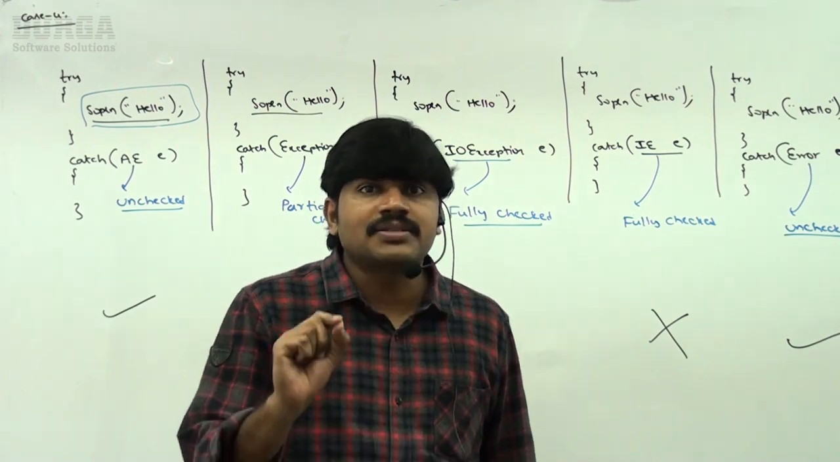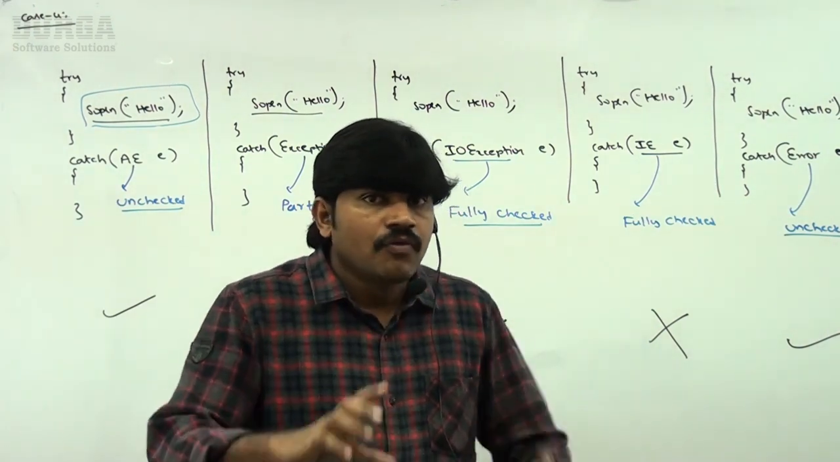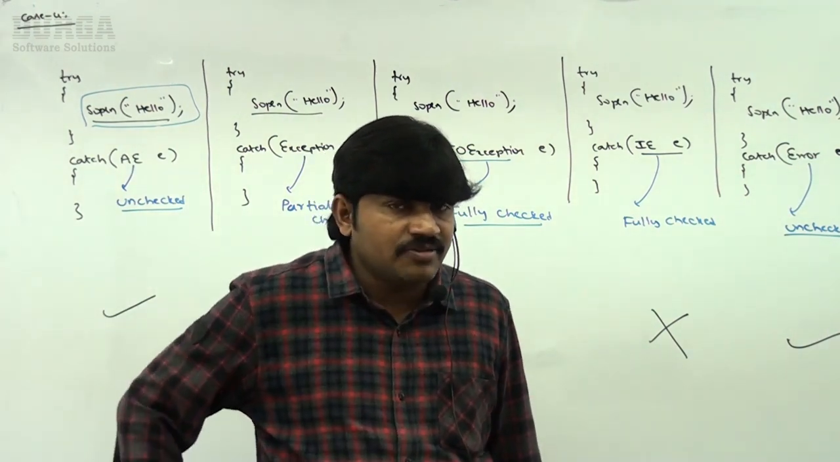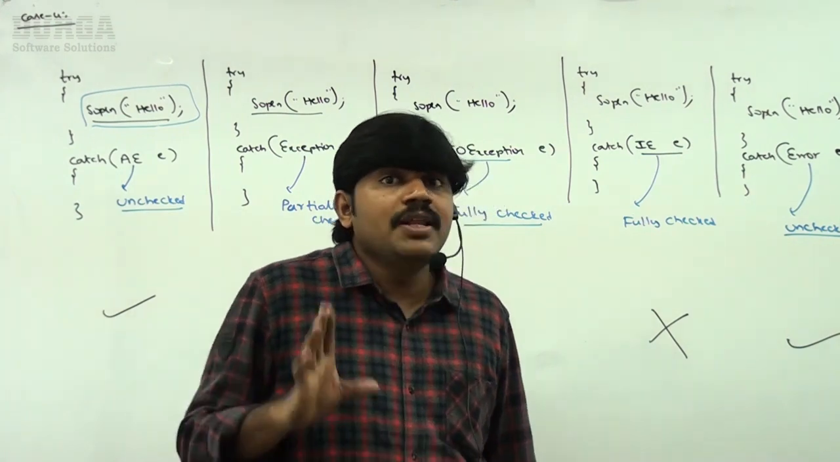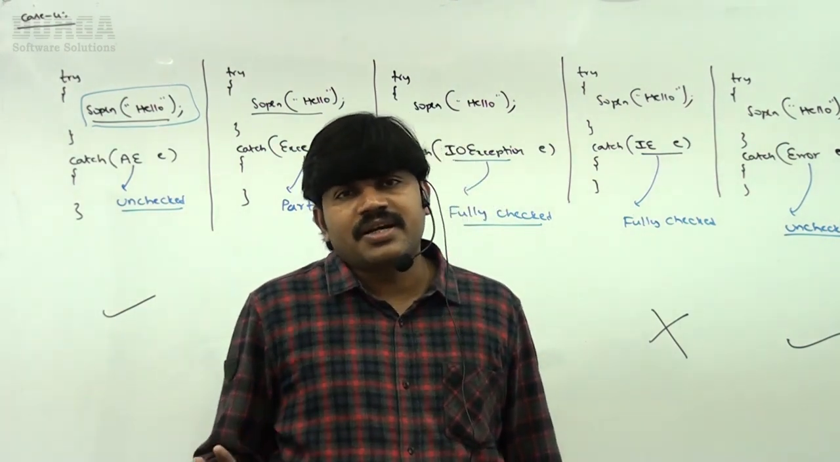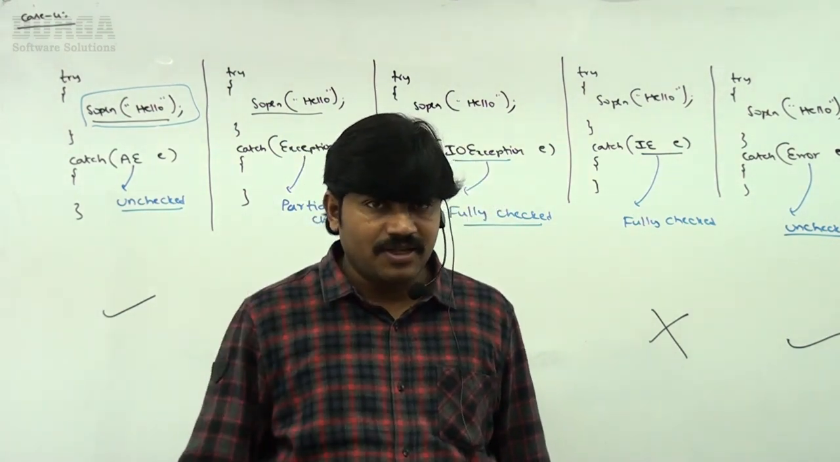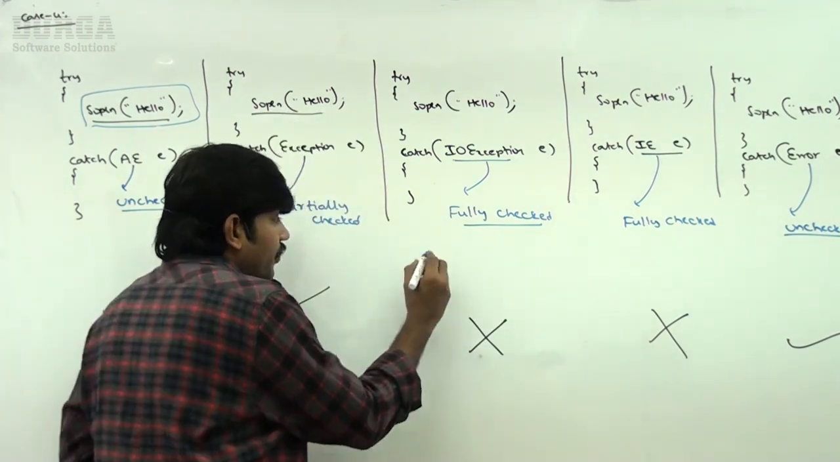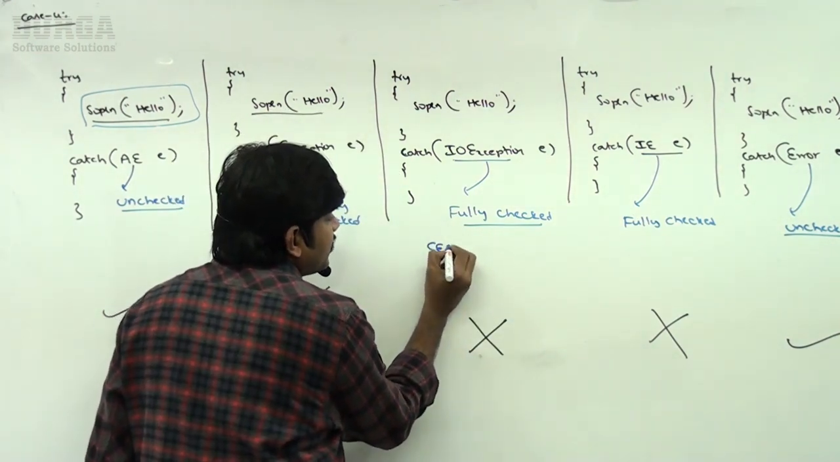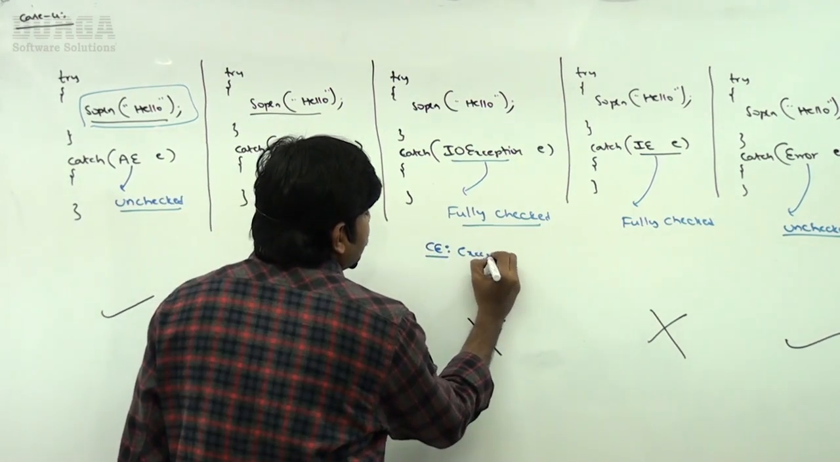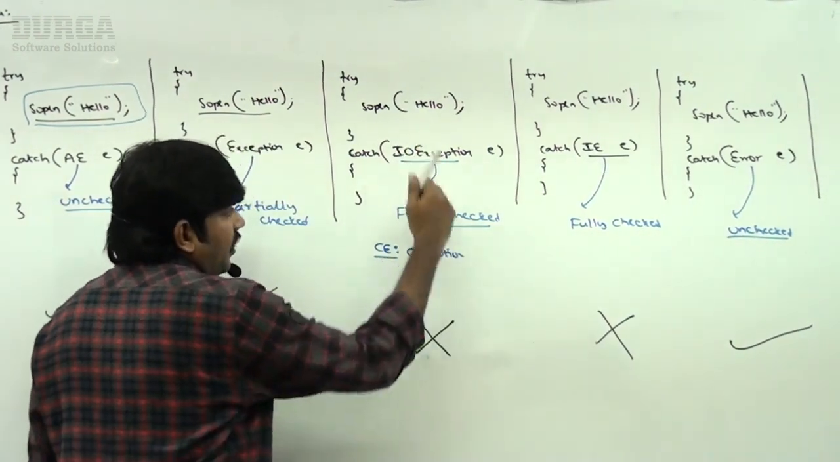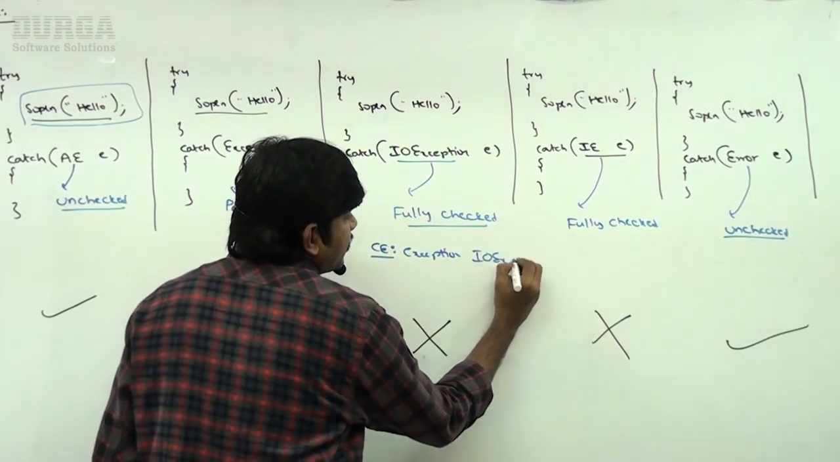But this rule is applicable only for fully checked exceptions. Remember this one. For partially checked and unchecked, this rule is not applicable. What error are we going to get? A compile time error saying exception, which exception? IOException